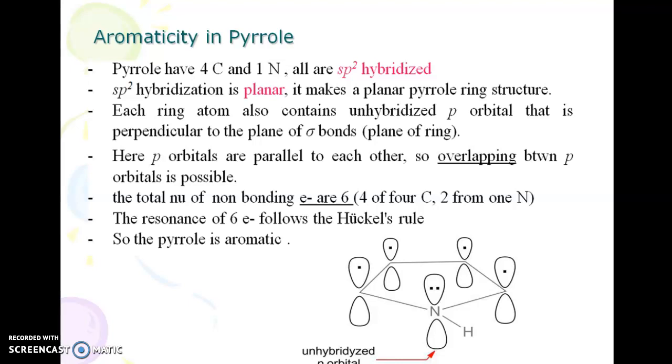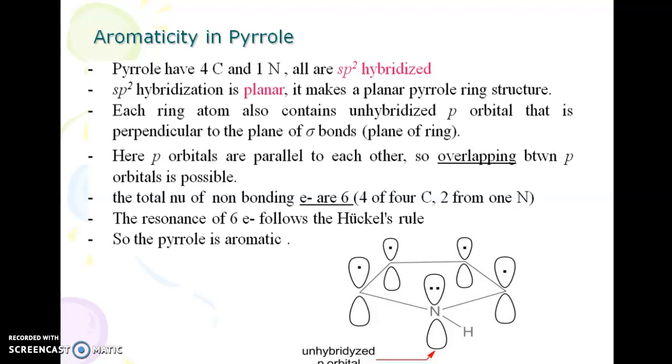Dear students, in this session let us discuss aromaticity in 5-membered rings. Let us discuss first aromaticity in pyrrole. Pyrrole has 4 carbon atoms and 1 nitrogen atom. All are sp2 hybridized. The sp2 hybridization is planar. It makes the planar pyrrole ring structure.